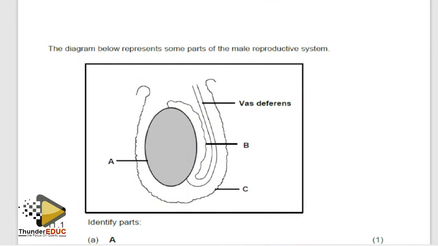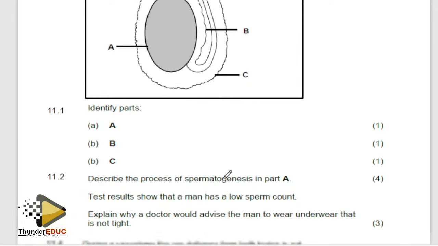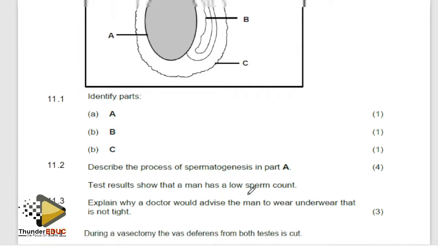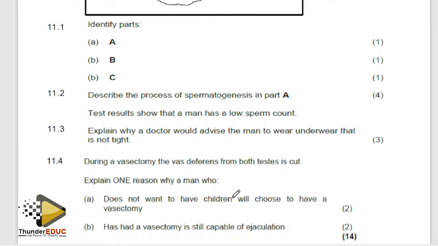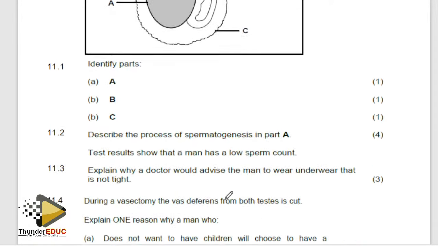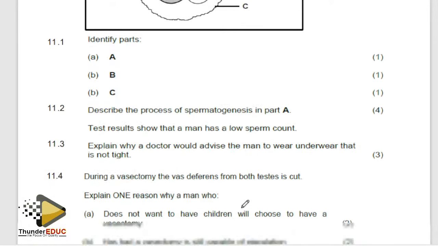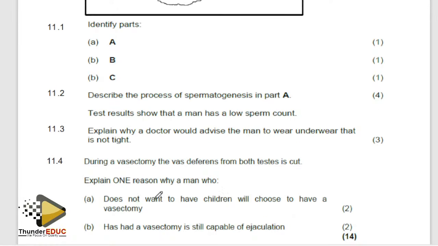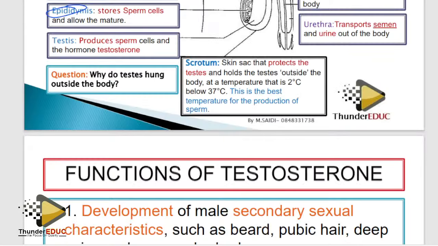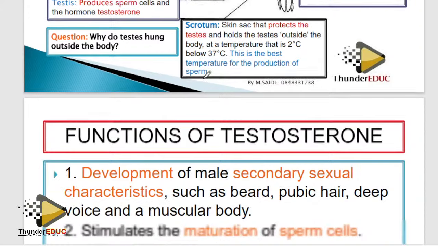All right, here they're asking you some of the things. I'm not going to describe the process of spermatogenesis. Okay, I'll talk about it when I reach there. So when you try to answer this, during vasectomy, I talked about it. Explain one reason why men who do not have children choose to have vasectomy. Meaning that you have cut the sperm from reaching the vagina. Yes, definitely. Why do testes hang outside? We have answered that question.